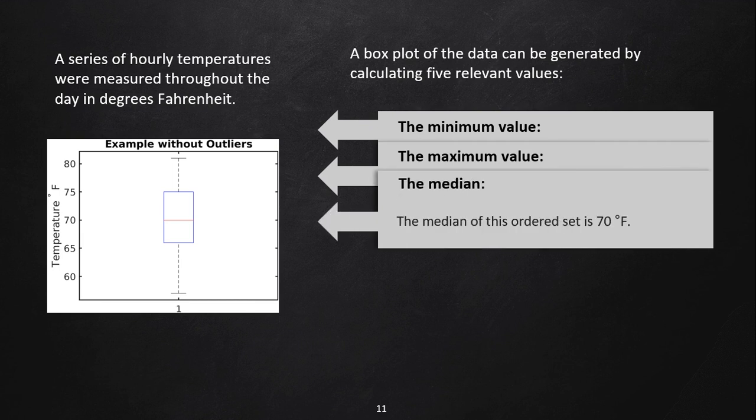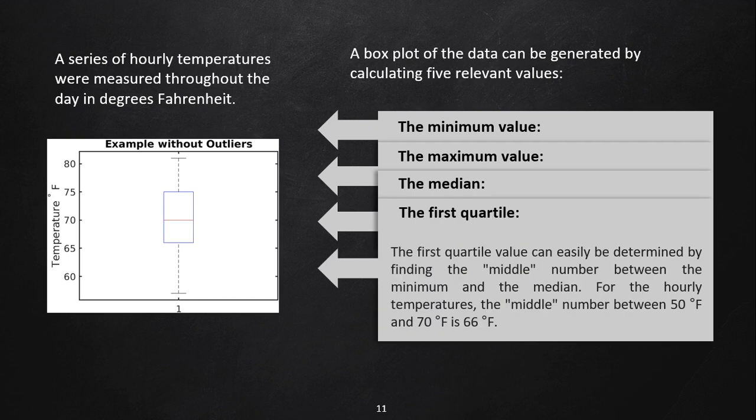The third is the median. The median of this boxplot is 70 degrees Fahrenheit. The fourth is the first quartile. The first quartile value can easily be determined by finding the middle number between the minimum and the median. For the hourly temperatures, the middle number between 50 degrees Fahrenheit and 70 degrees Fahrenheit is 66 degrees Fahrenheit.